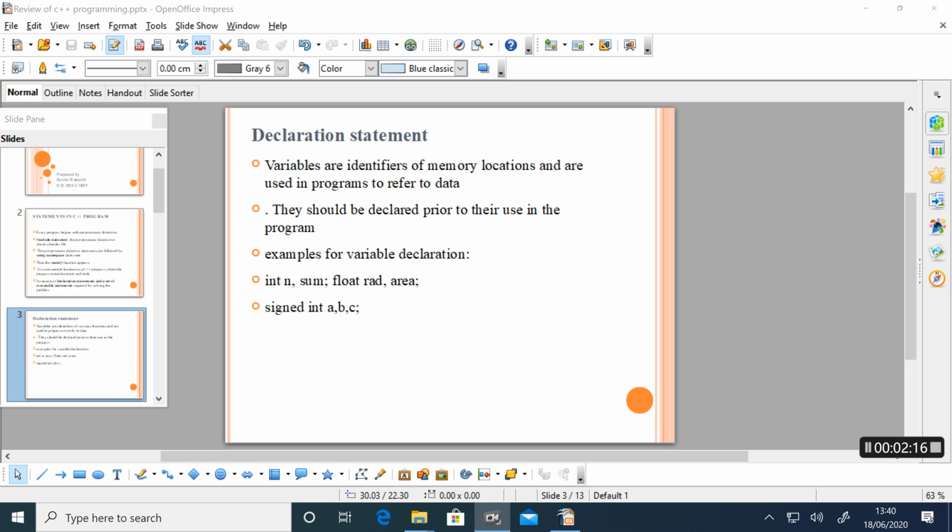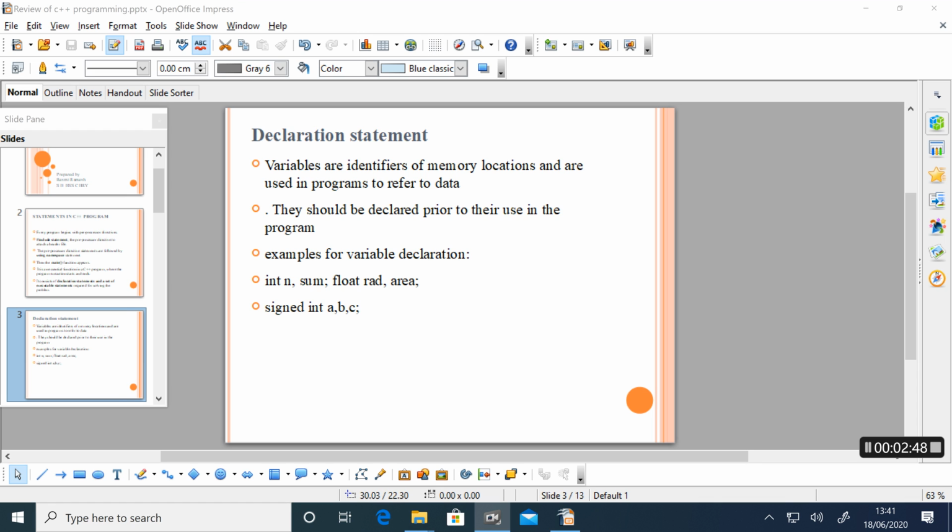What are variables? Variables are the identifiers of memory locations and are used in programs to refer to data. Every variable should be declared before it is used in the program. Look at some examples of variable declaration. int n, sum; it terminates with a semicolon. So we can say that n and sum are two variables of integer type.